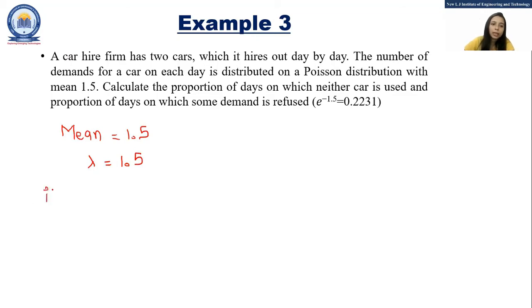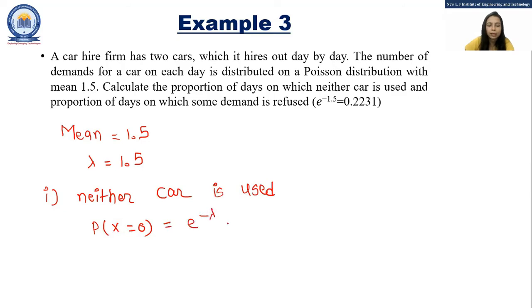So for the first case, neither car is used. Now the random variable x denotes the number of cars used on given days. So for that, P of x is equal to 0, that we have to find over here.